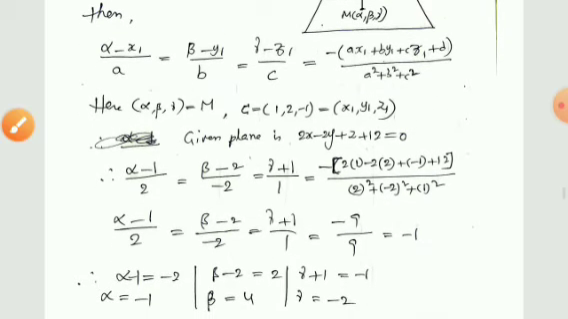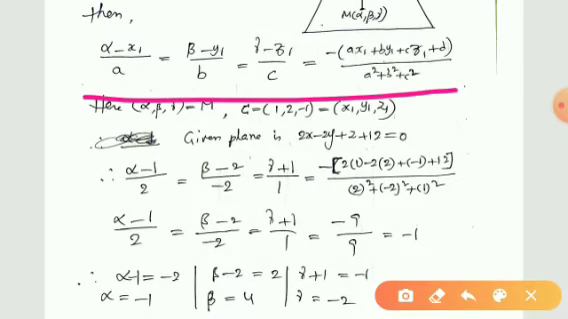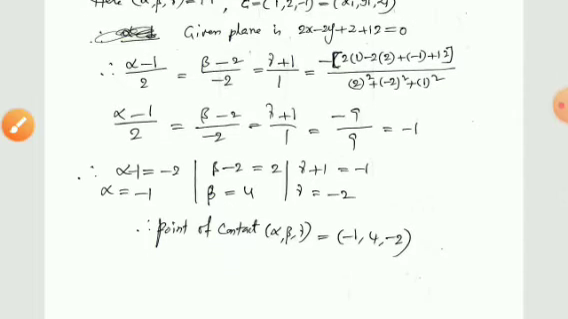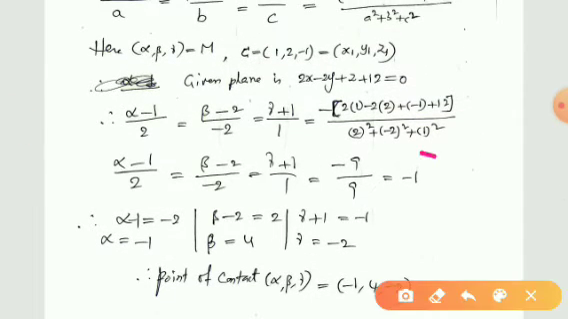Therefore, by using all these things, we will get like this. Because x1 is 1, y1 is 2, z1 is equal to minus 1, and a is equal to 2, b is equal to minus 2, c is equal to 1, and d is equal to 12. So applying all these values in this relation, we will get like this. On simplification, we will get minus 1.